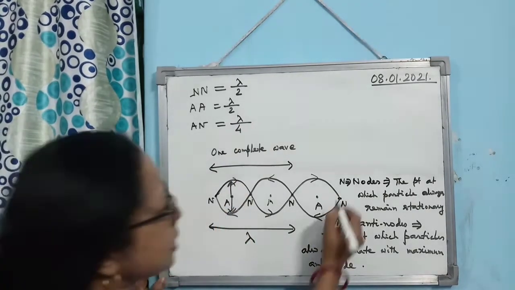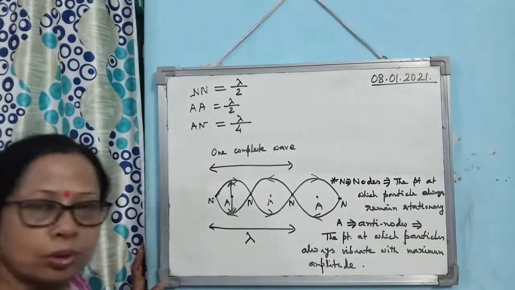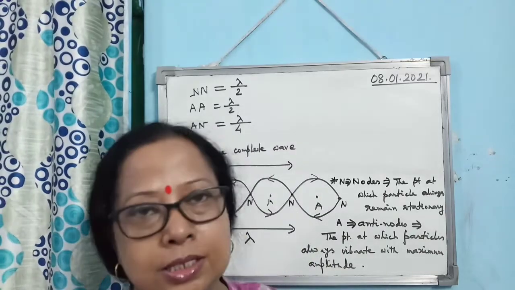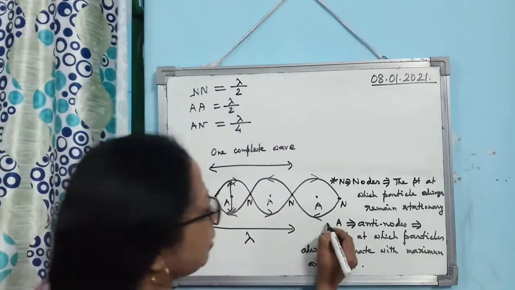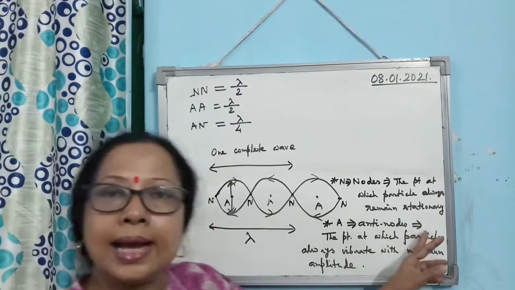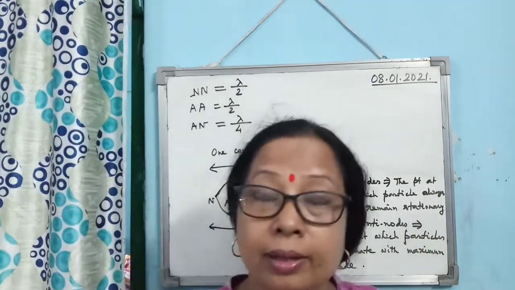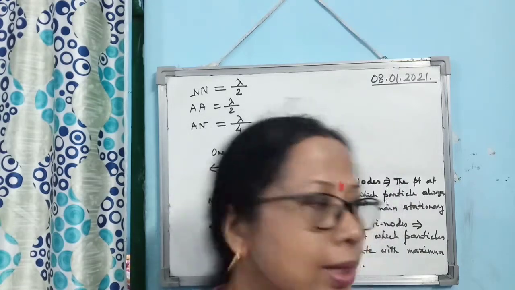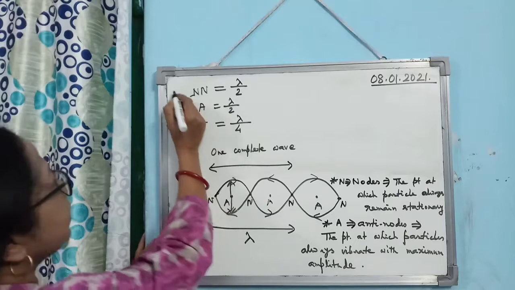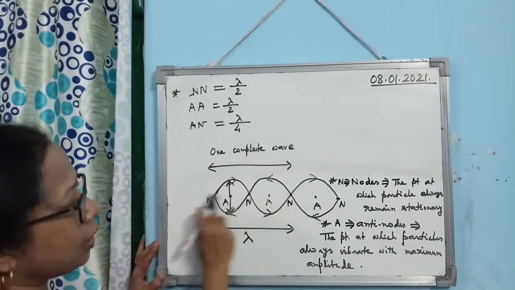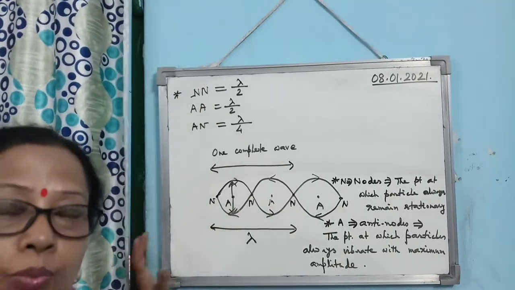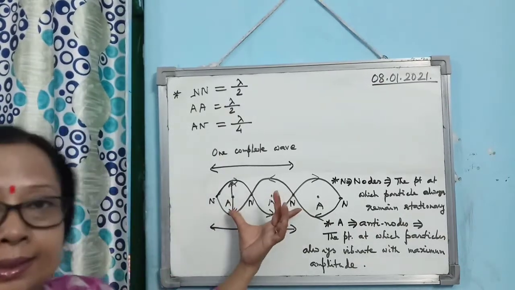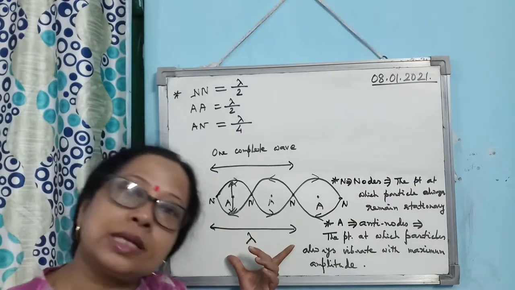So this is the first concept of nodes. What are nodes? Where the particle always remains stationary. Then the concept of antinodes. What are antinodes? The points where the particles always vibrate with maximum amplitude. Then the concept of one complete wave: how can you get one complete stationary wave? Two successive loops together produce one complete stationary wave.